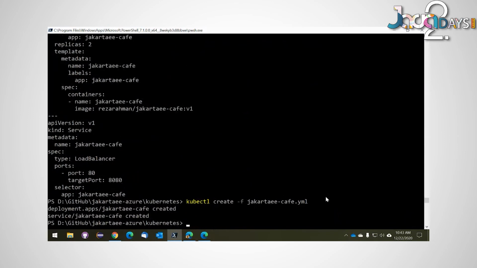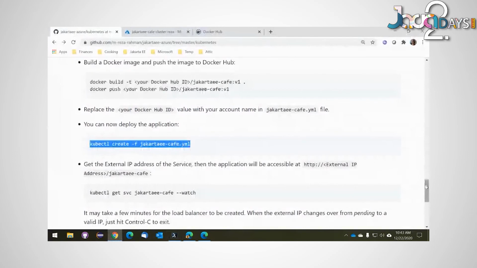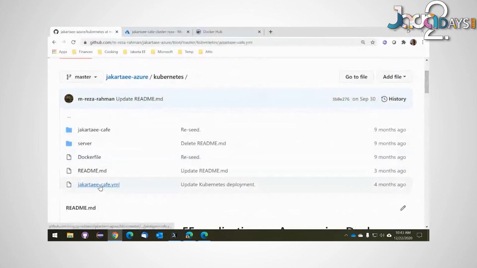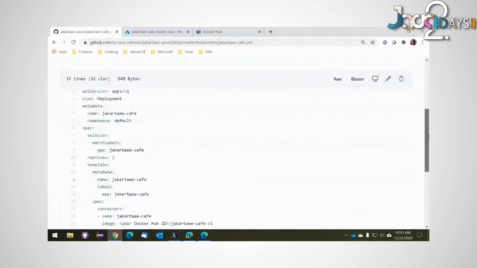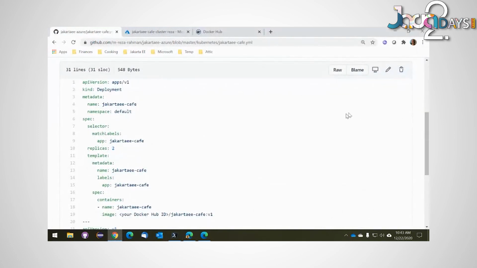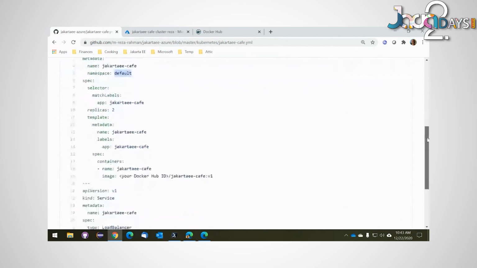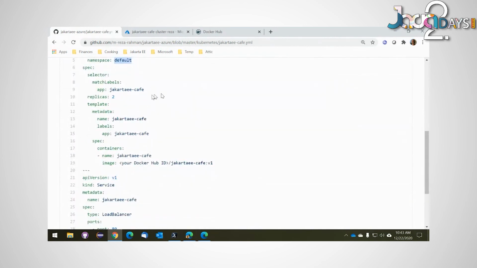So this is actually creating all of the instances that I need, and I'll show you what I mean by that. So here's the YAML file that I'm doing. This is describing a deployment, as you can see, kind deployment, and this is the name of my application, Jakarta EE Cafe. It's in the default namespace. There's some labels. This is mostly just boilerplate stuff. The most important thing to understand here is that I'm running 2 copies of my image. So 2 copies of the application, 2 copies of Payara. That's what replicas 2 actually means.